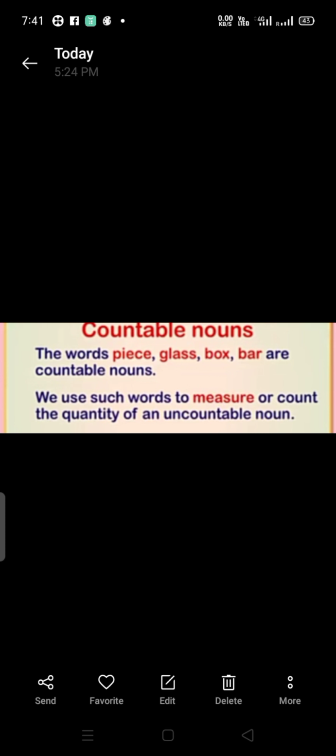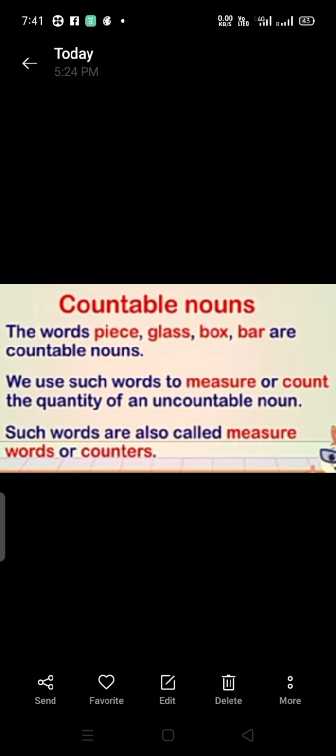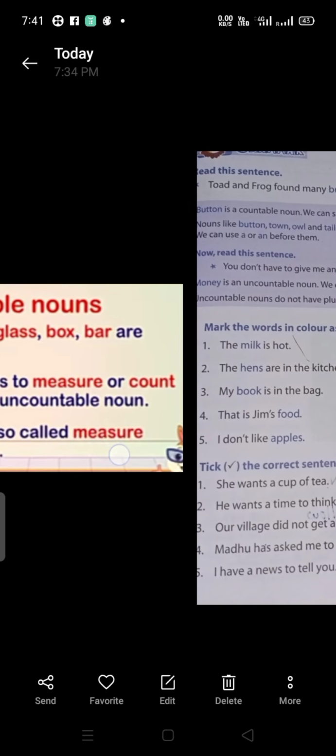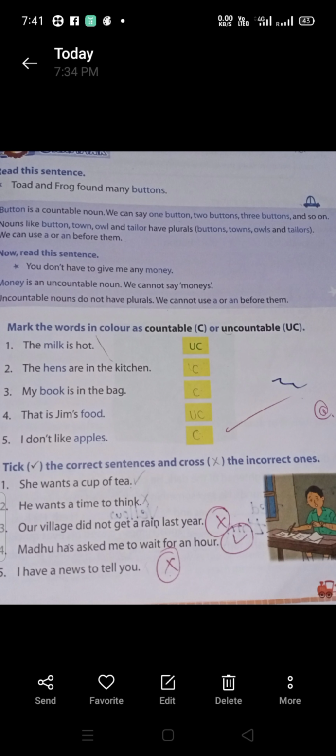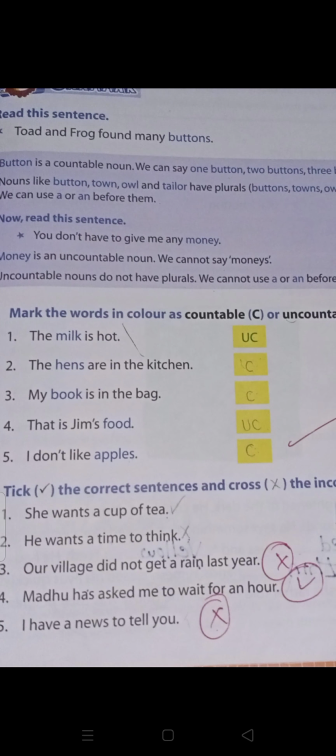Okay, now measure words, some, little, that one. Here the words pieces, glasses, box, bar are countable nouns. We use such words to measure or count the quantity of an uncountable noun. Such words are counters. Now come to our chapter,